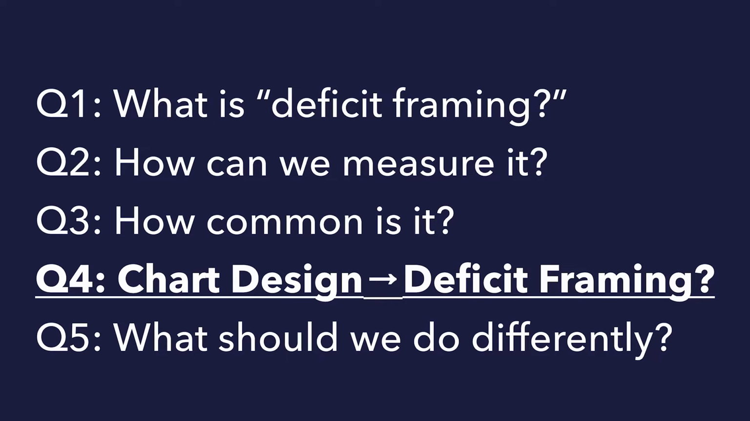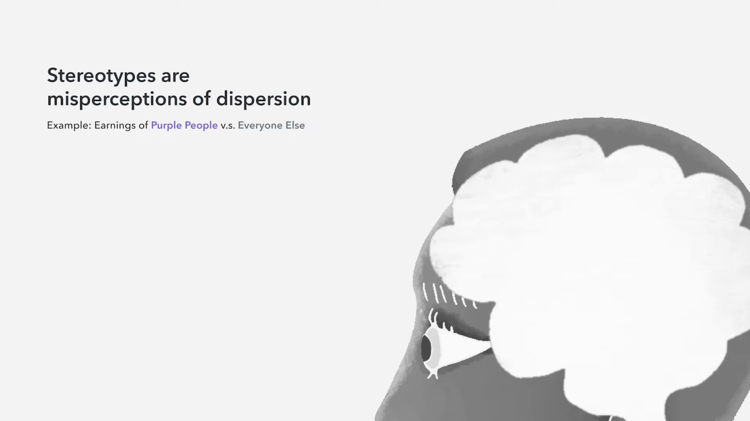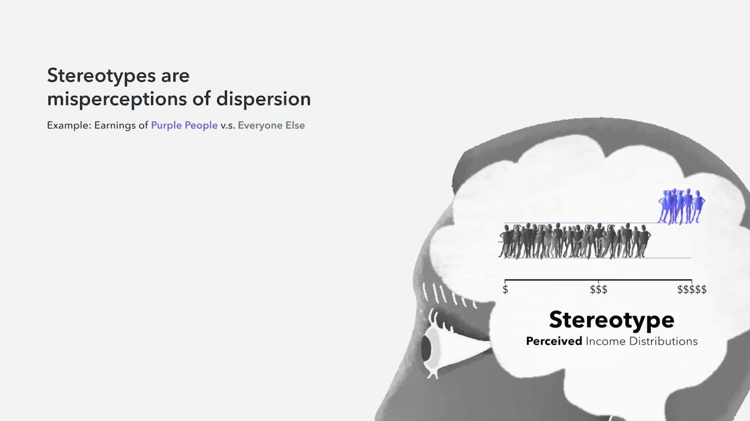The next question is, why do we think this happens? What role does chart design play in this? To understand how a chart might nudge someone towards stereotyping, first let's look at stereotypes in general. For example, let's consider a stereotype that people in the purple group are especially high earners.